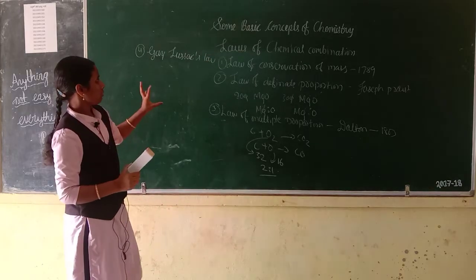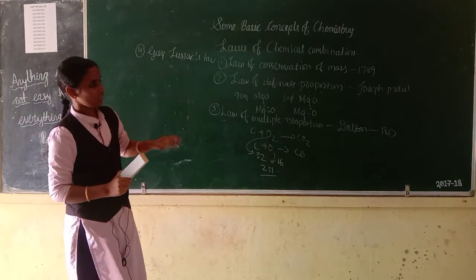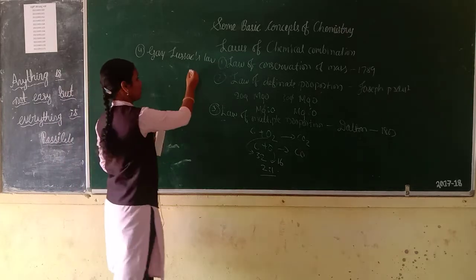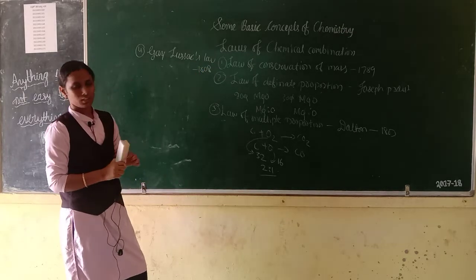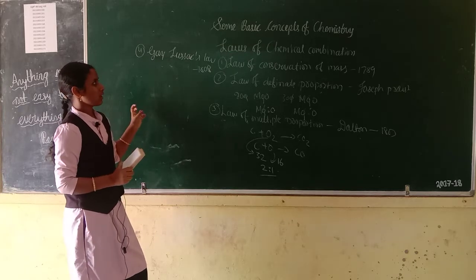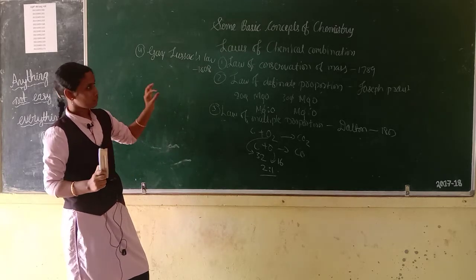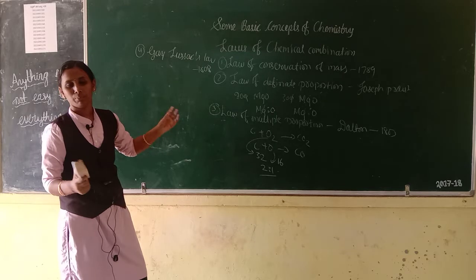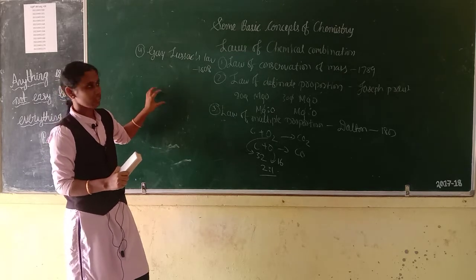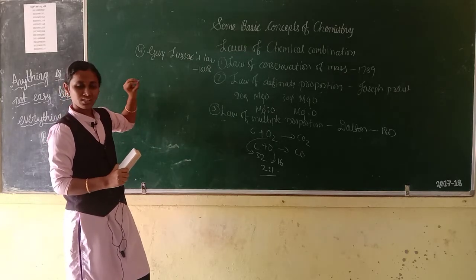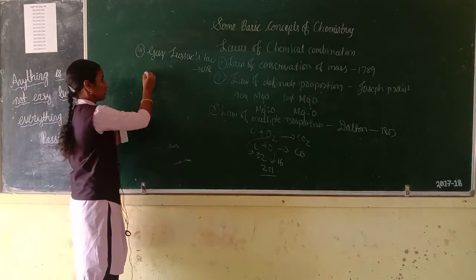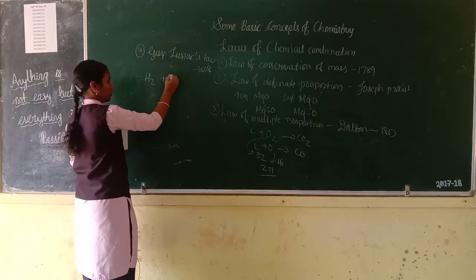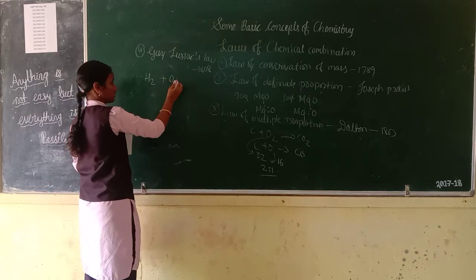This law was given by Gay-Lussac in the year 1808. It means when gases combine or are produced in a chemical reaction, they are in a simple whole number ratio by volume. It means H2, then this is the oxygen.